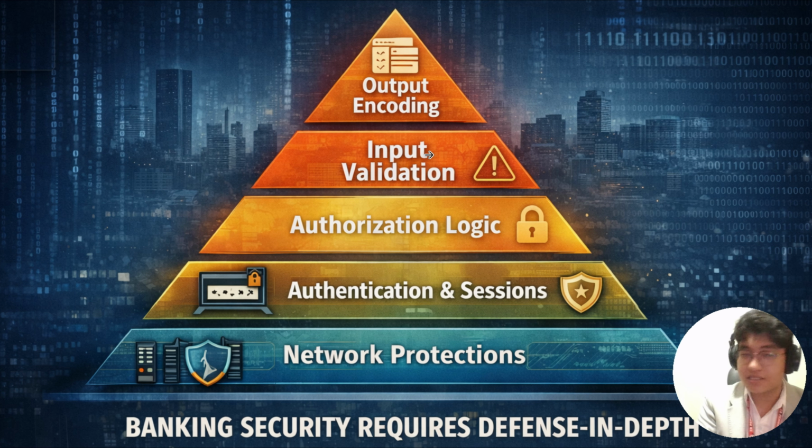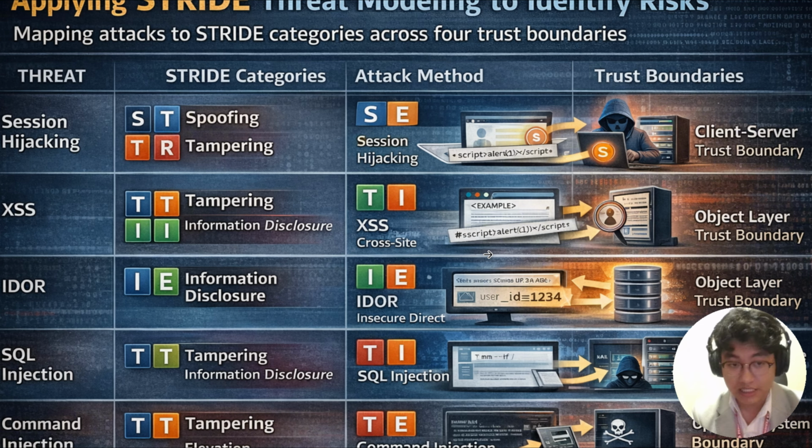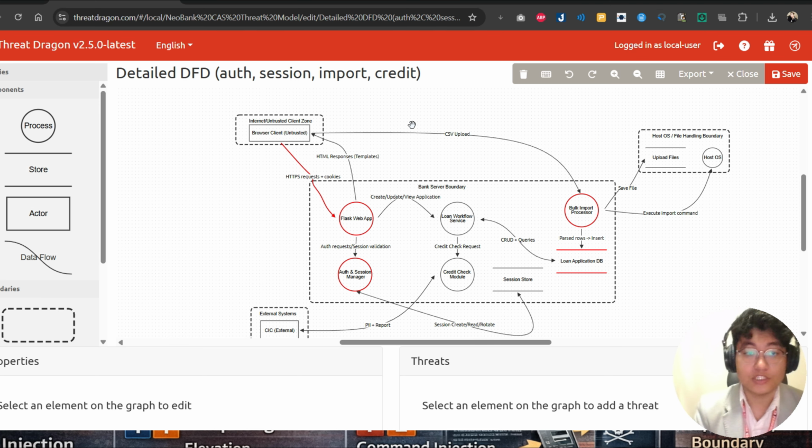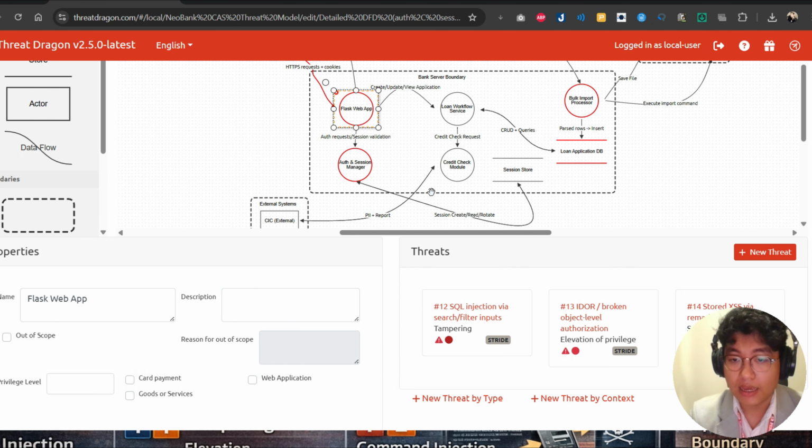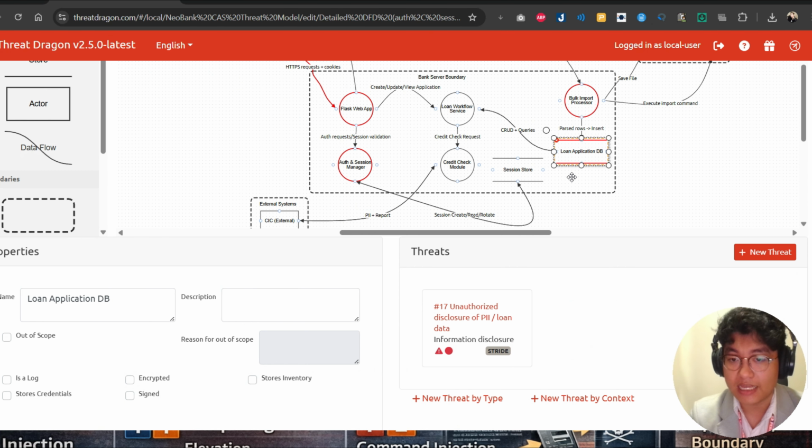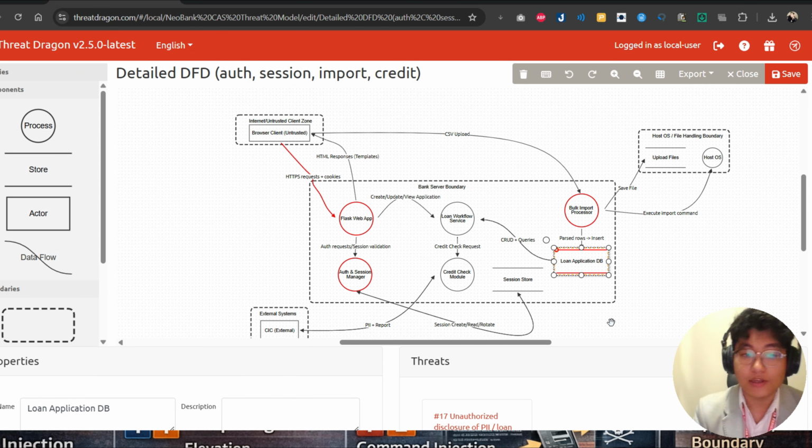These fixes aren't complex, really. They're about consistent secure coding practice. We also apply STRIDE threat modeling to systematically identify risks. Each attack maps to specific STRIDE categories across trust boundaries. SQL injection represents tampering and information disclosure at the server-database boundary.